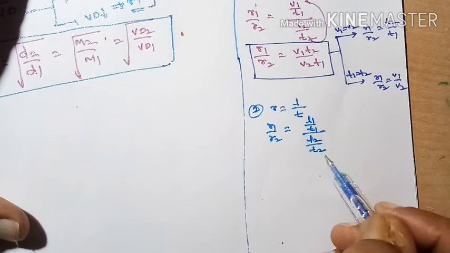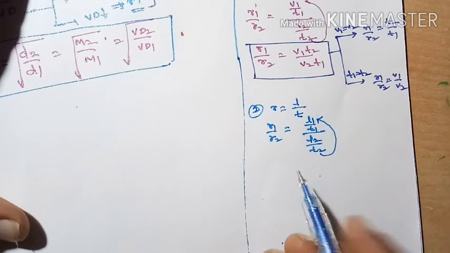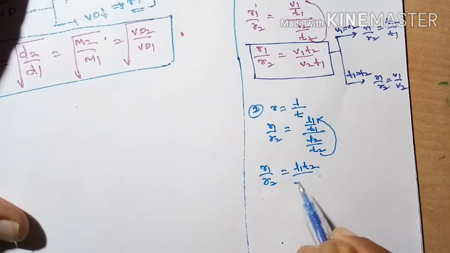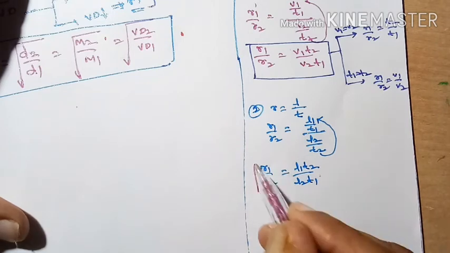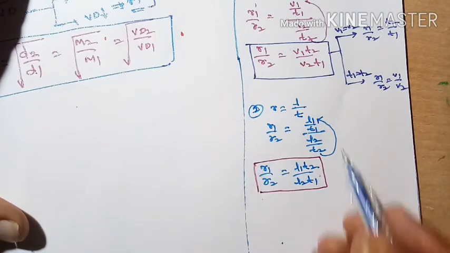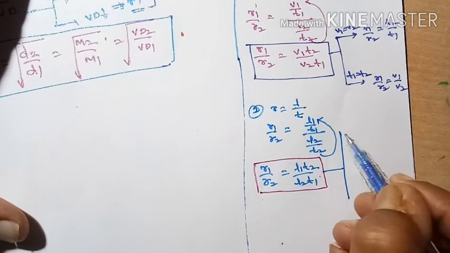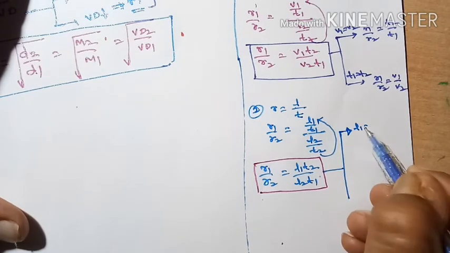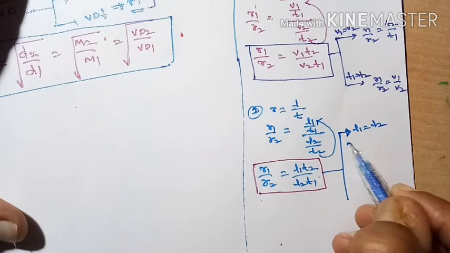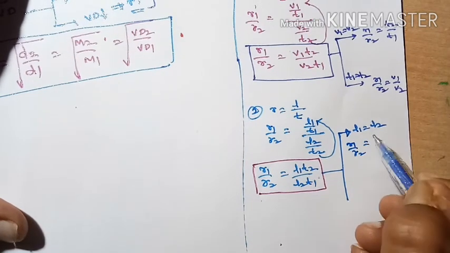So T2 will go to upside. So R1 by R2 is equal to L1 T2 divided by L2 T1. This is another equation. From here, if L1 is equal to L2, the distances traveled are the same, then what can we write for R1 by R2?